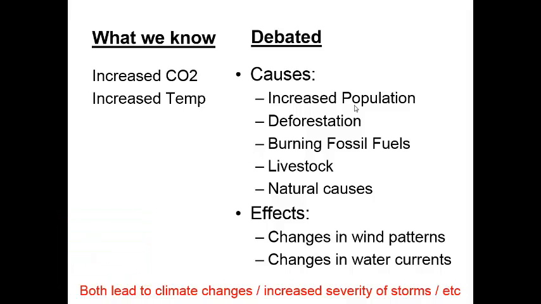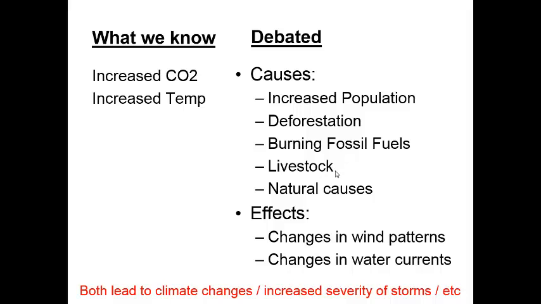All right, we have increased global population, and you know that people breathe out carbon dioxide through cell respiration. More people producing more carbon dioxide increases the amount of carbon dioxide in the atmosphere, increases global temperature. We know that trees and other producers take carbon dioxide out of the atmosphere through the process of photosynthesis. Well, we're also going through massive rates of deforestation. A reduction in plants is going to increase the amount of atmospheric carbon dioxide. We're burning fossil fuels at high rates. We know that the burning of fossil fuels releases carbon dioxide into the atmosphere.